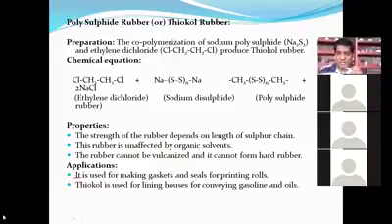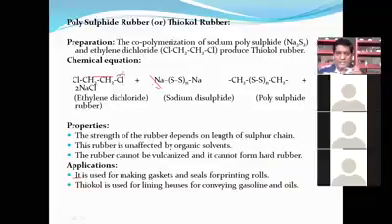And rubbers have 2 classifications: the first one is natural rubber and the second one is synthetic rubber. Here we are seeing synthetic rubber. Polysulfide rubber is a synthetic rubber. Polysulfide is a combination of ethylene dichloride and sodium polysulfide. Ethylene dichloride is CH2, CH2, Cl, Cl, and sodium polysulfide is sodium, sodium, sulfur, sulfur. Na leaves as Na+, Cl leaves as Cl-. The byproduct is NaCl.